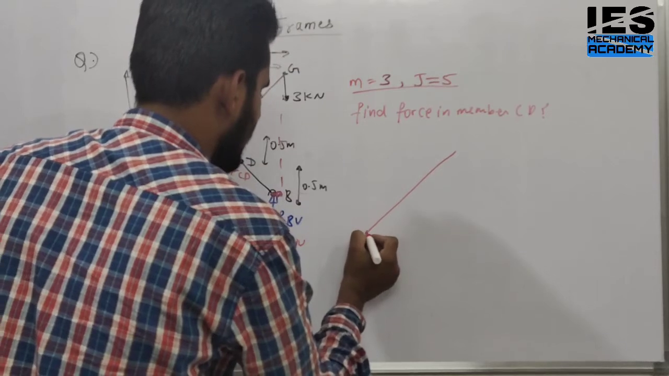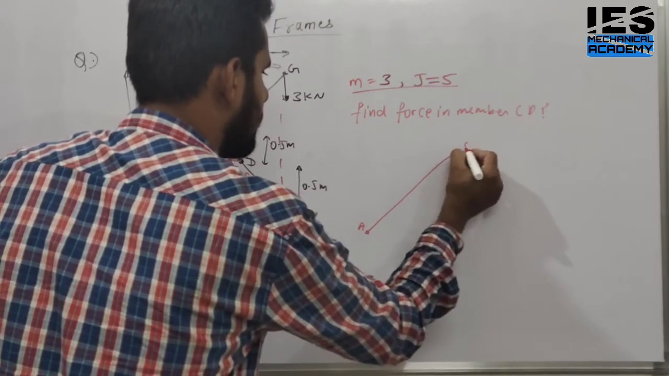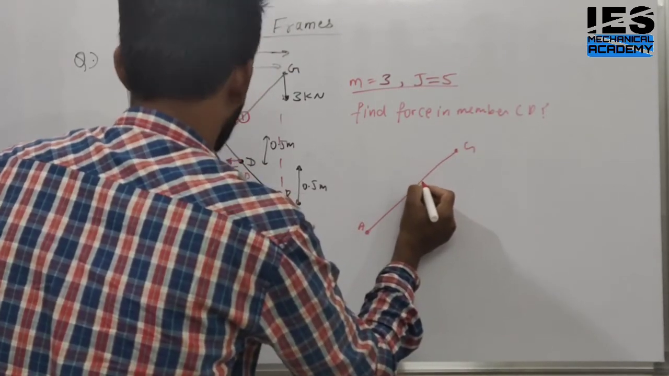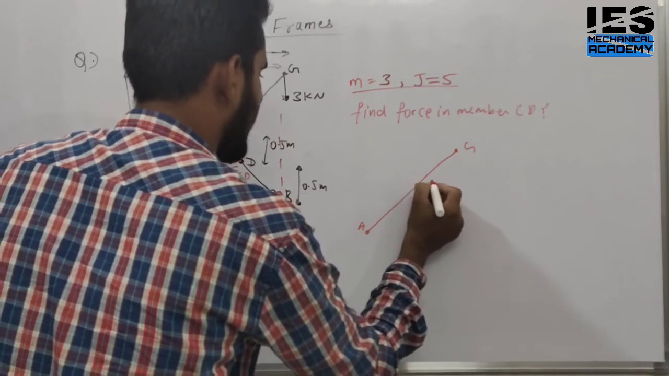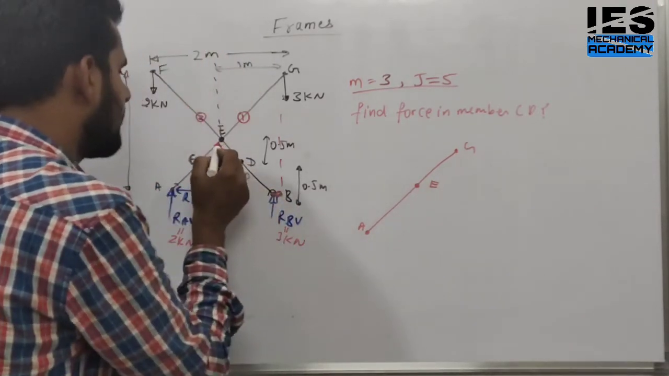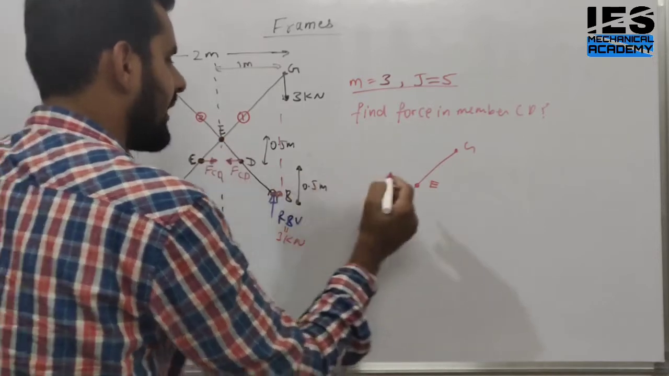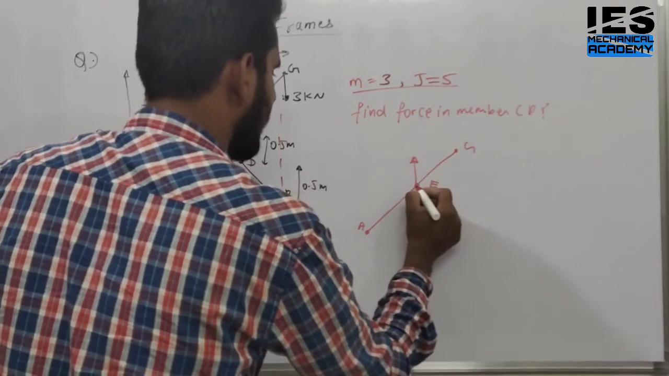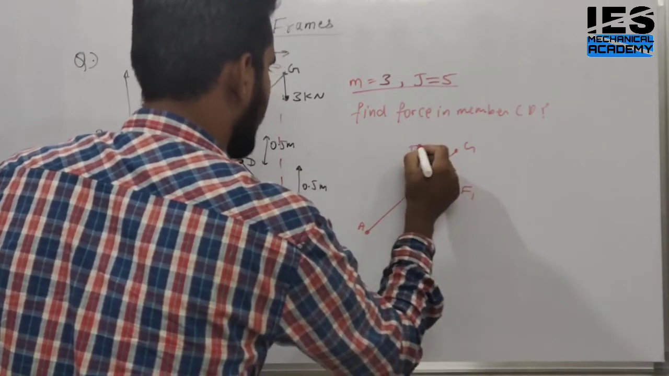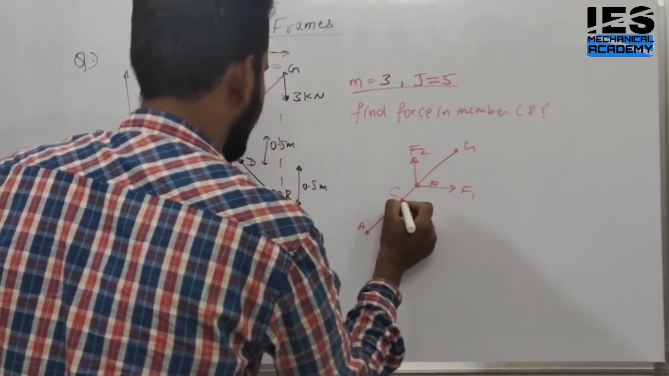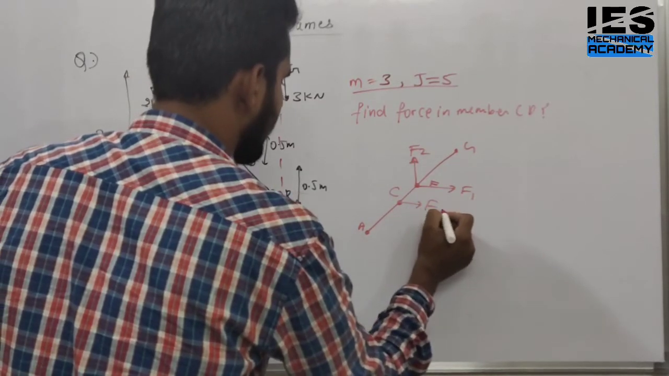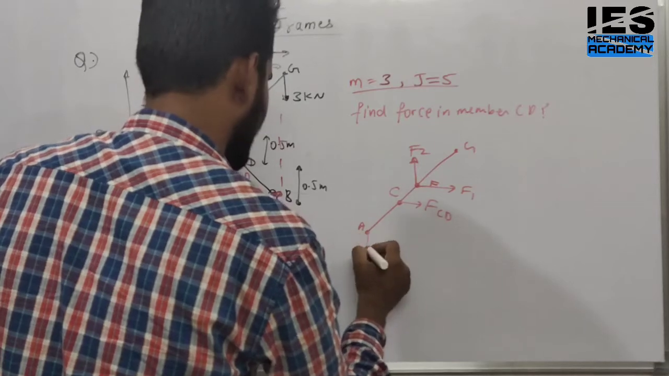This is our A point. This is our G point. Here is our E point. At E there may be forces because the two members are meeting at this point, like at this and this, say F1, F2. Here is something like C point. Here is a force like FCD. Yes or no? This is point A. Here is the support reaction.